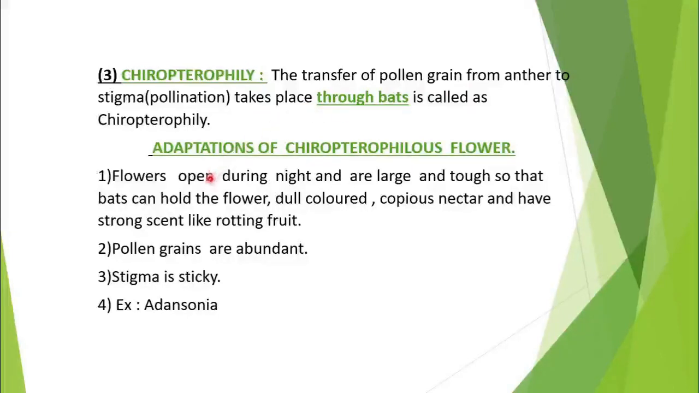What type of adaptation is there? The flower should open during night. The flowers are large and tough in order to bear the weight of the bat. The flowers are dull colored because bright color is not required during night. The flower should have a copious amount of nectar, which is required by the bat, so that they will come here. And the last point is they should have a strong scent of rotting fruit. Here the pollen grains are abundant in number, and the stigma is sticky, so that whenever the bat is visiting, pollen grains can easily get transferred to the surface of the stigma. The best example we have taken is Adansonia.